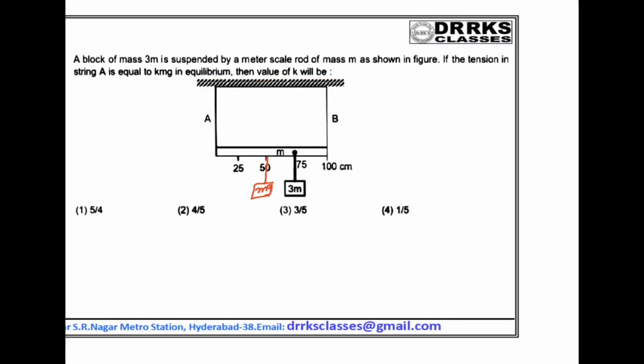So in this problem, a block of mass 3m is suspended by a meter scale rod of mass m as shown in the figure. If the tension in the string is equal to k times mg in equilibrium, you have to find the k value. Okay. So the tension in the string A is given as k times mg.